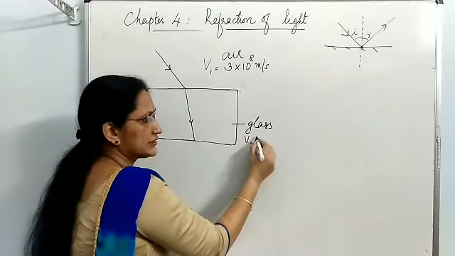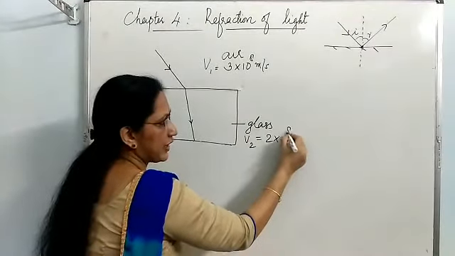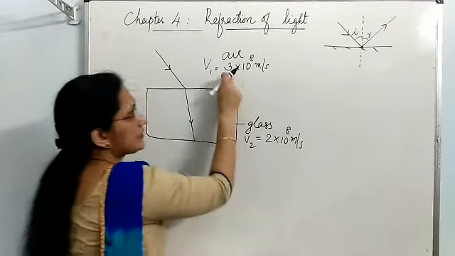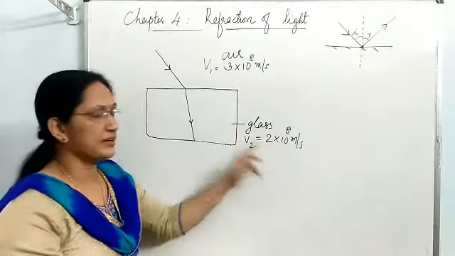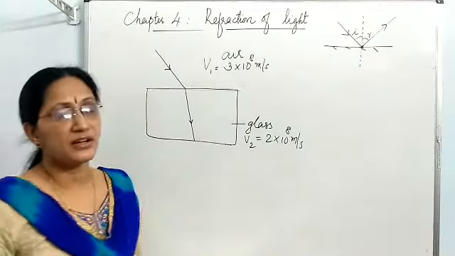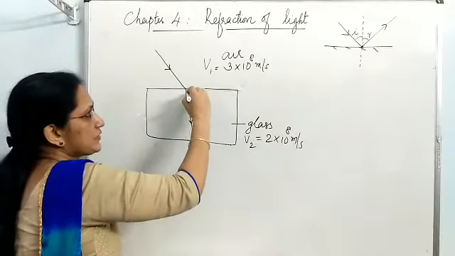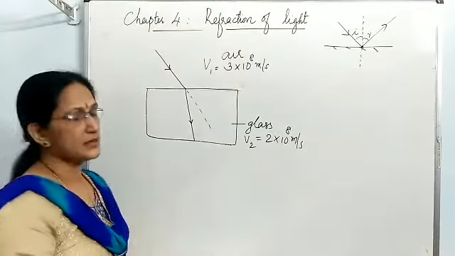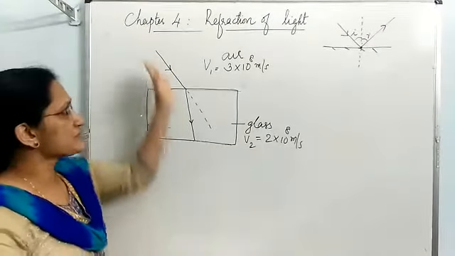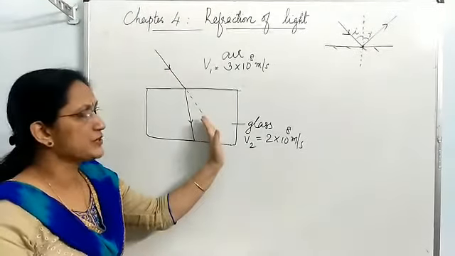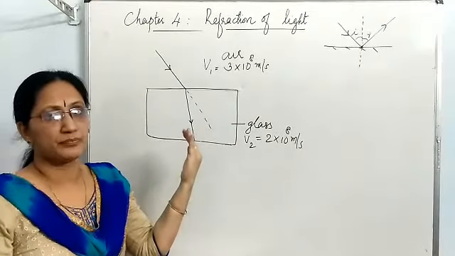In glass, the velocity of light is 2 into 10 to the power 8 meter per second. Due to this speed difference, the path is getting deviated. I mean, light can't go straight into glass. This dotted line denotes the assumed path. This is the original path. Instead of going straight into glass, it deviates.